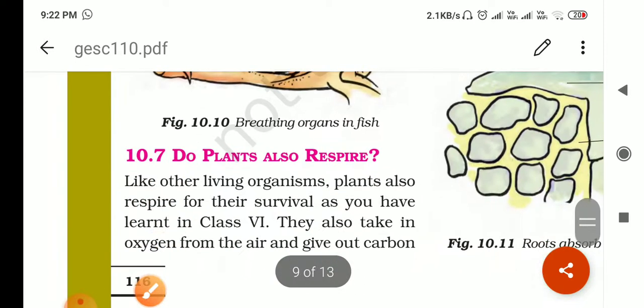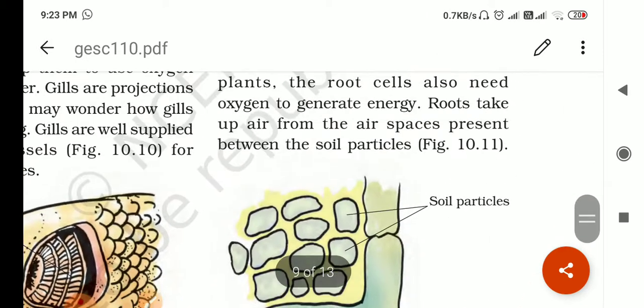Okay, now see, do plants also respire? Then yes, plants also respire, because respiration is the very essential feature of all living organisms. Obviously, plants are also living organisms. That's why they also respire, right? Then they have to take oxygen inside, and they have to leave carbon dioxide outside.